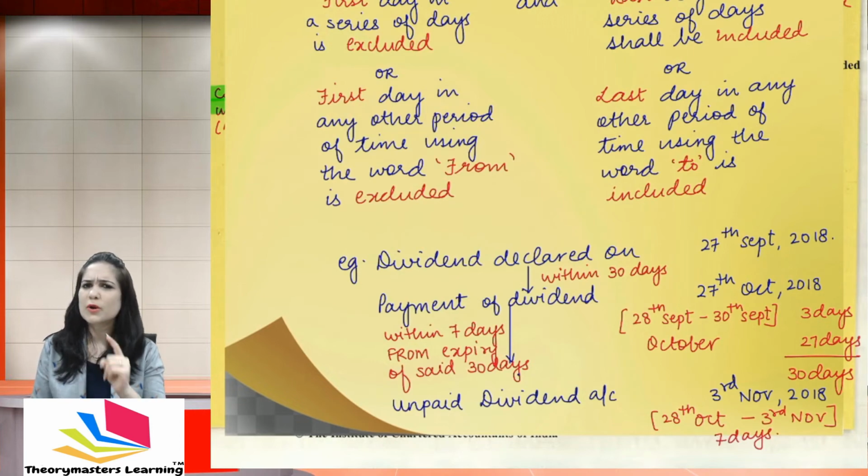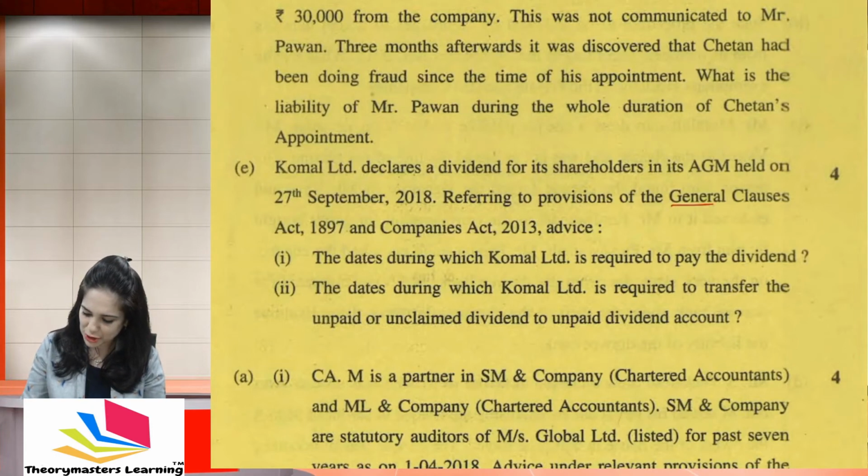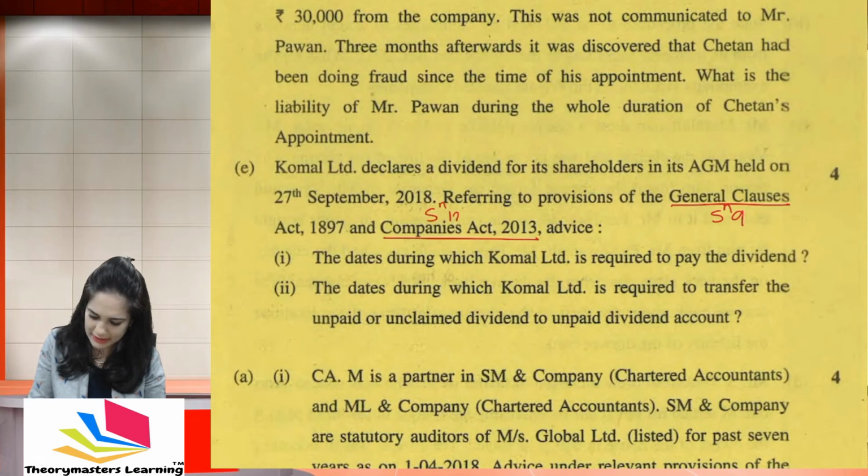Now let us see what question was asked in the November 2018 paper. Question 1E: Komal Limited declares a dividend for its shareholders in the annual general meeting held on 27th September 2018. This is the same example that I discussed. Referring to the provisions of the General Clauses Act and the Companies Act, advise. Here section 9 of the General Clauses Act will apply, and the relevant sections are section 127 and 124.